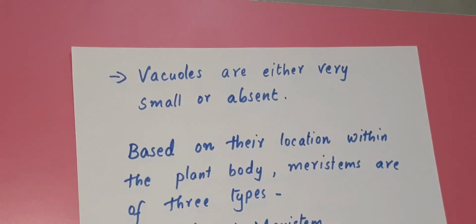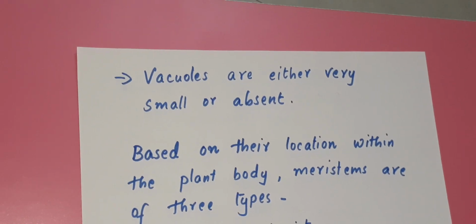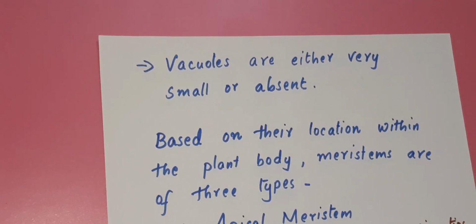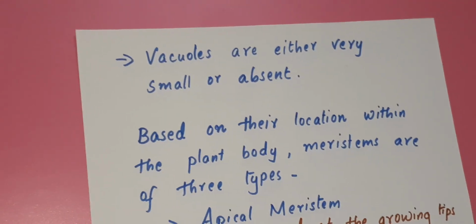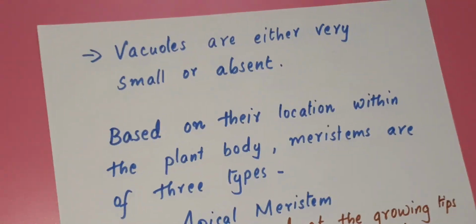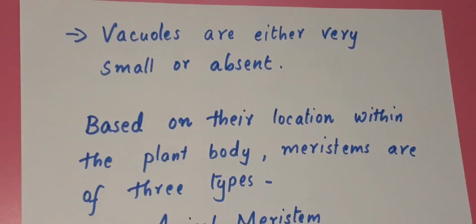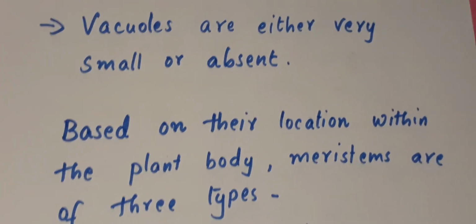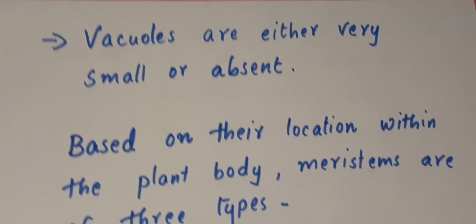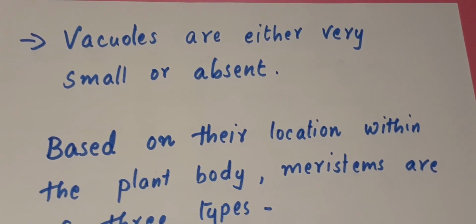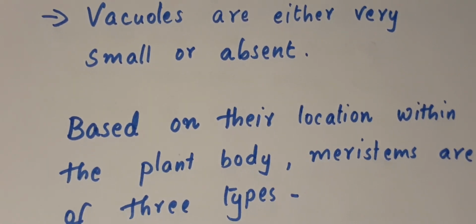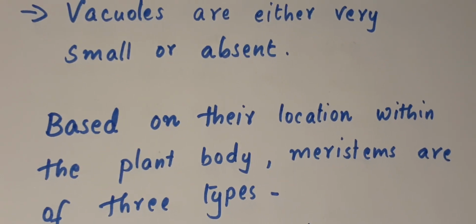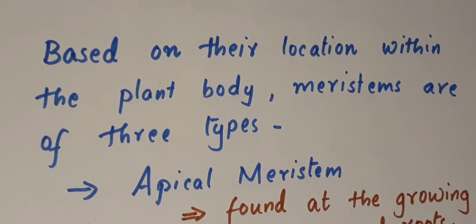One more property is that the vacuoles are either very small or absent. Normally we know that plant cells have very large vacuoles. But the cells present in meristematic tissues contain very small vacuoles, or in some cells the vacuoles are completely absent.